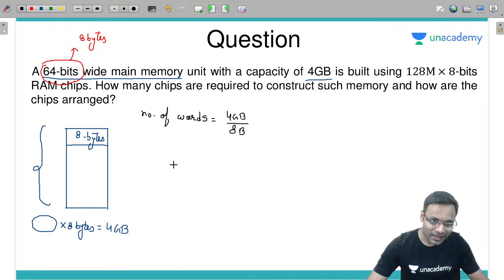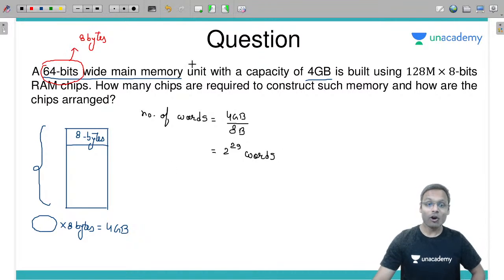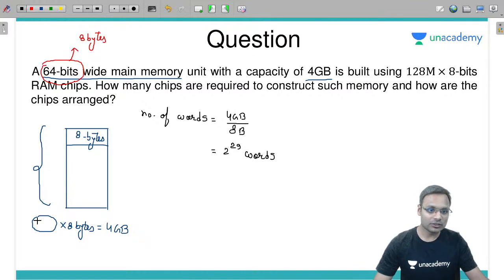यहां से number of words निकाल लेंगे. How much it will be? 2 power 29 words. I hope you will understand these conversations or conversions. 4 is 2 power 2, G is 2 power 30. So 2 power 32 divided by 2 power 8, which is 2 power 29 words. 2 power 29 words. So here I have filled this particular 2 power 29 words. Each word 8 byte is 4 GB. So my memory I will represent like this.